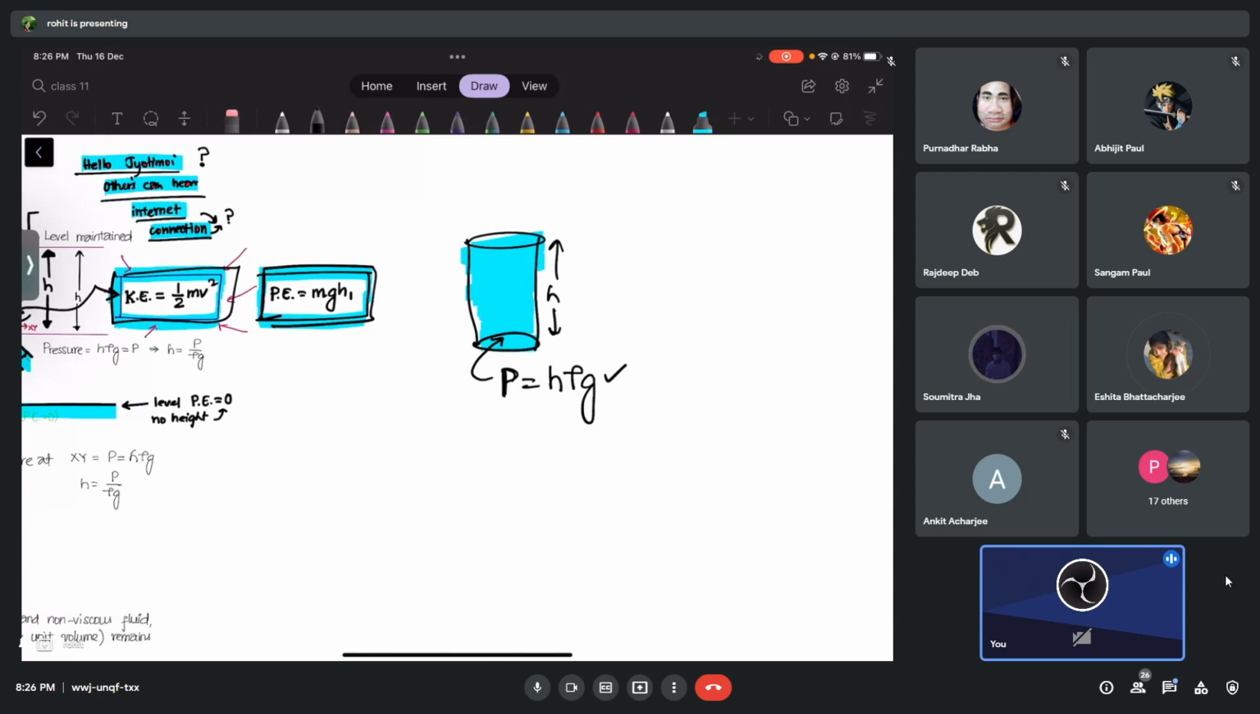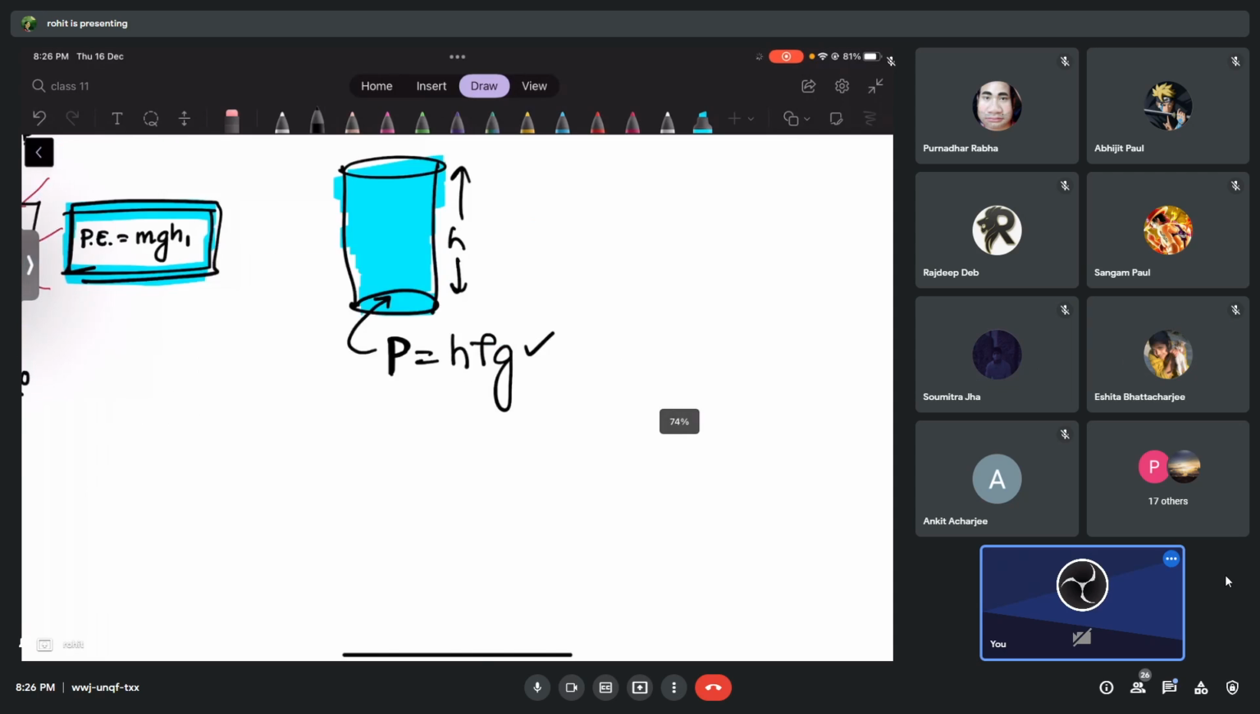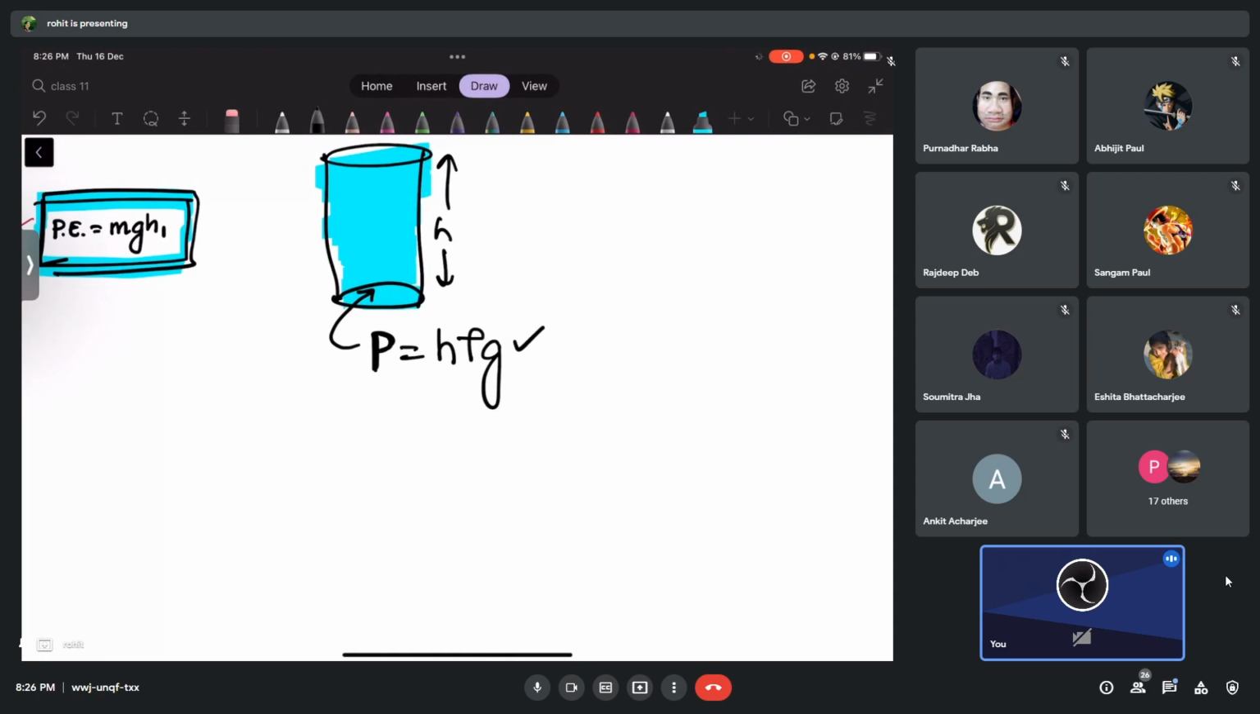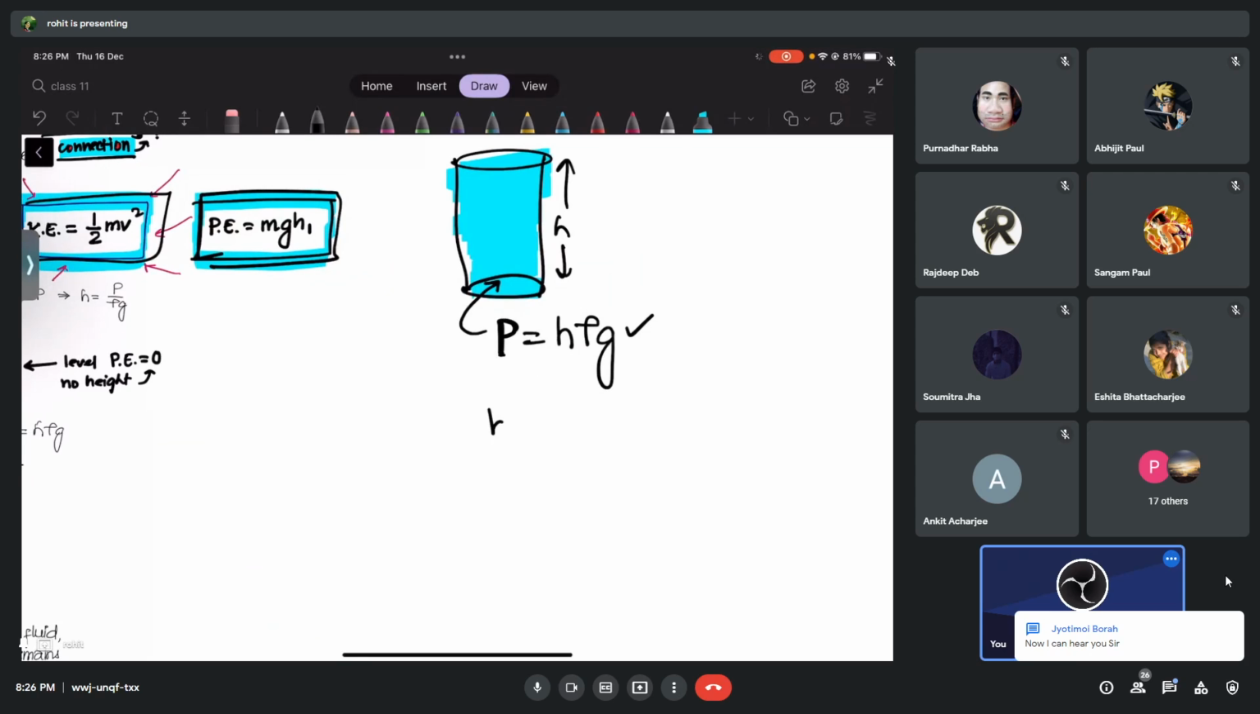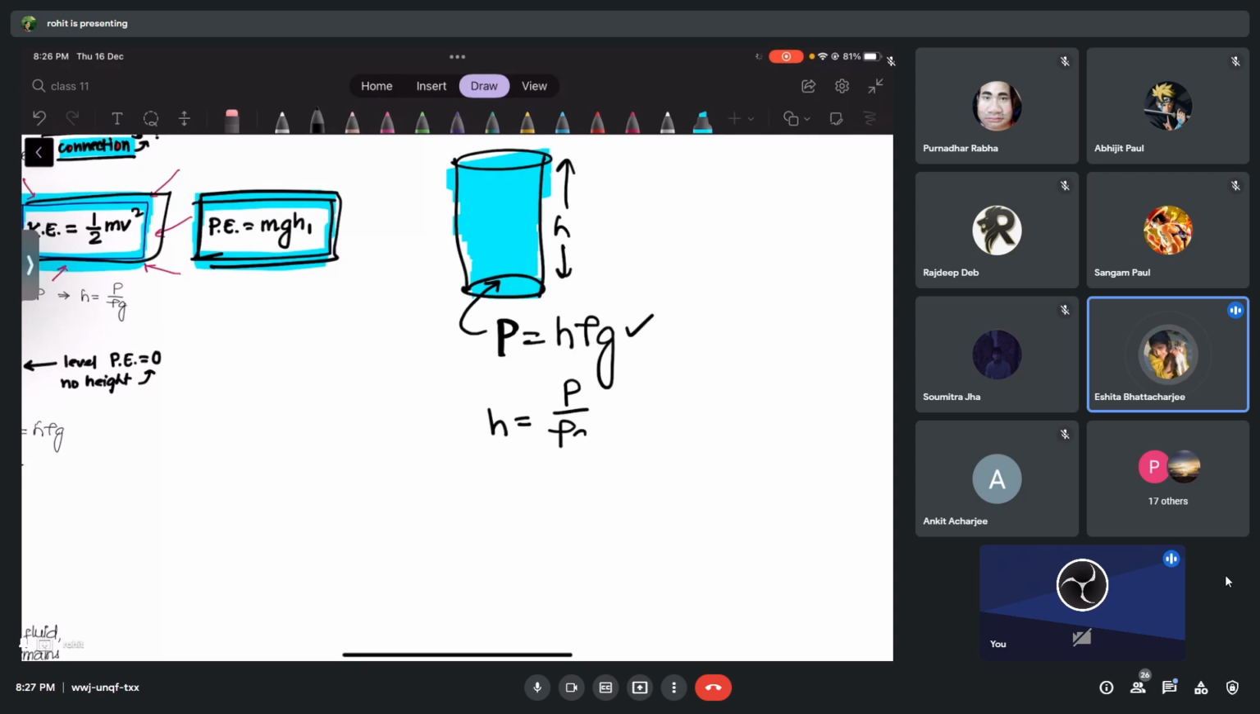Yes. So I just want to change a few things. I want to write h from this equation. So what is h equal to from here? P divided by rho g, right? P divided by rho g. So I'm going to use this. I'll show you where.